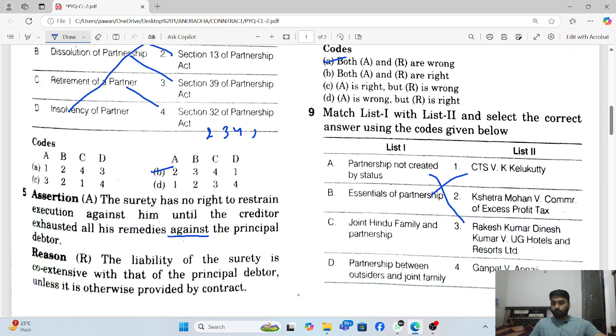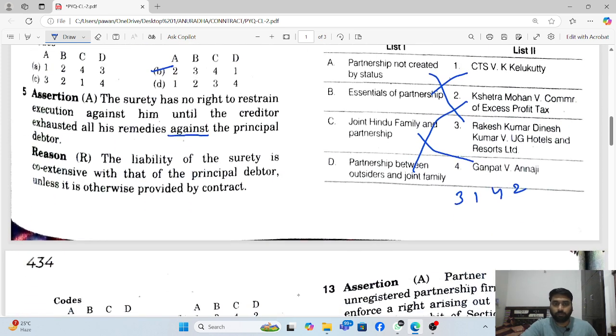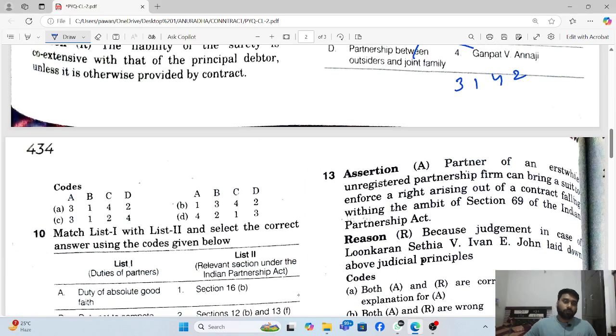Joint family and Hindu family are not a partnership, that is the case of Ganpat versus Anandji. Partnership between outsider and joint family, that is the case of Kestara Mohan versus Commissioner of Excess Profits Tax. So the answer is 3, 1, 4, 2. 3 1 4 2 is A, so the answer is A.